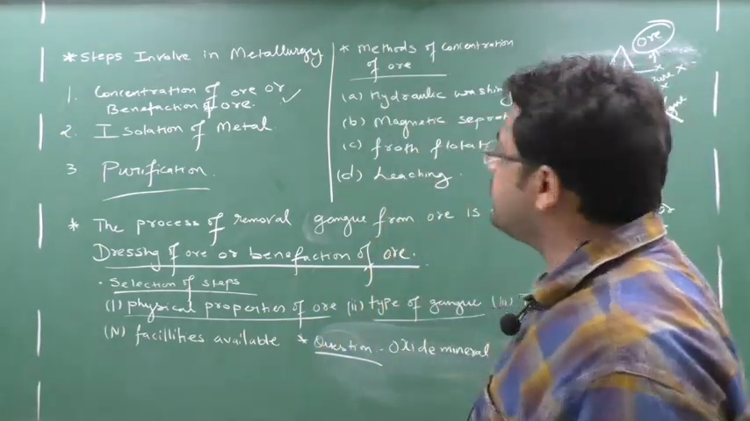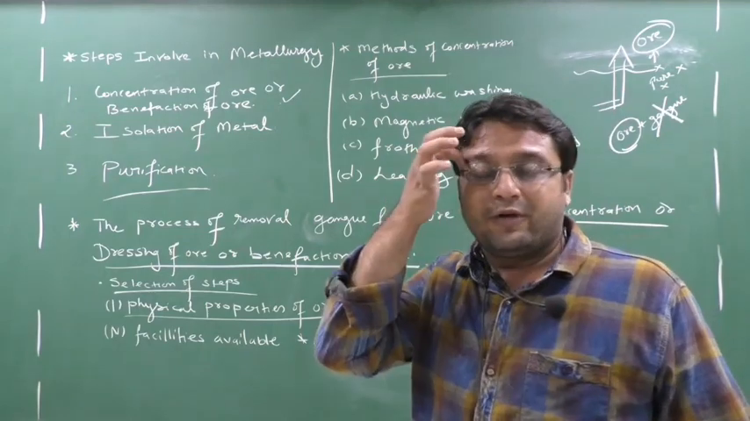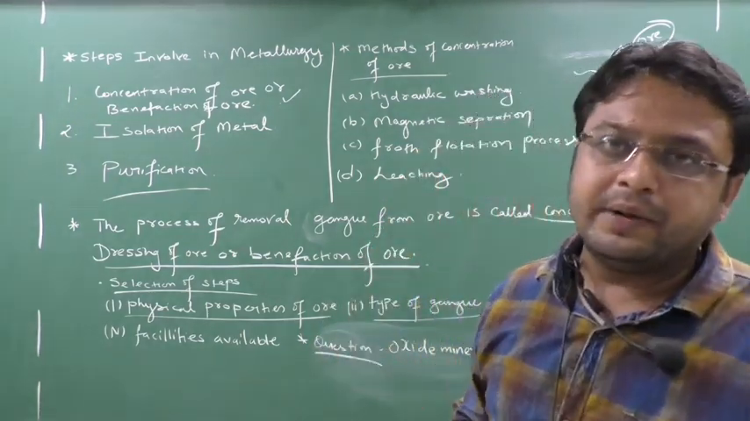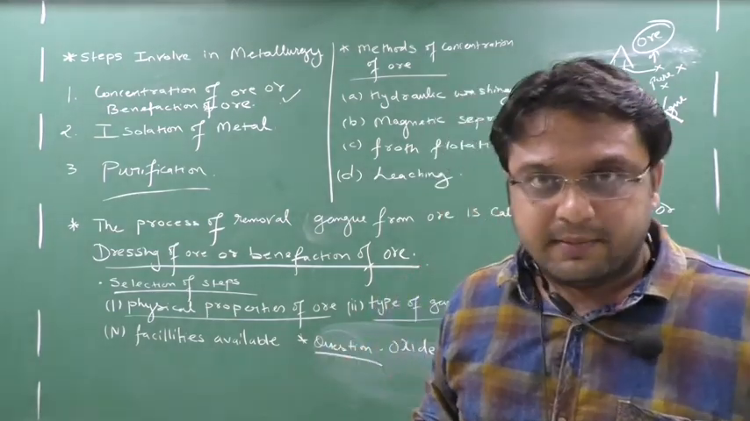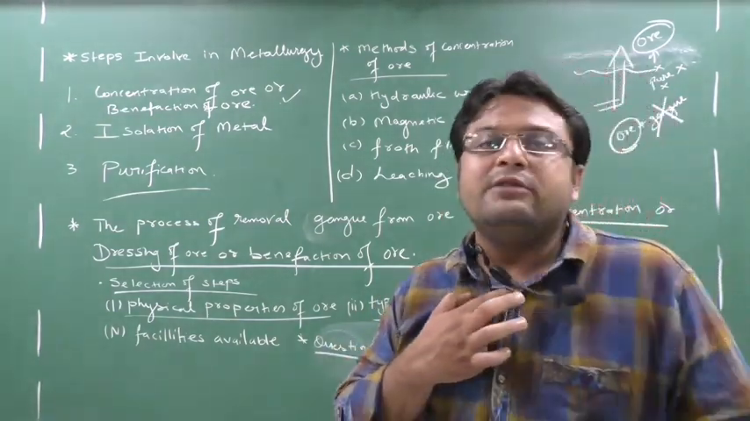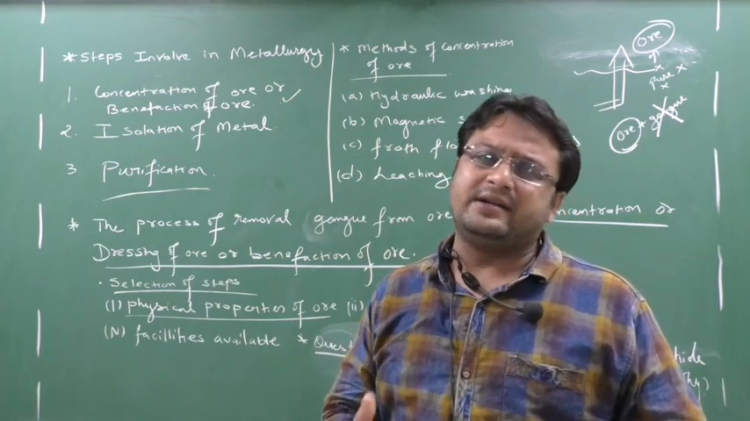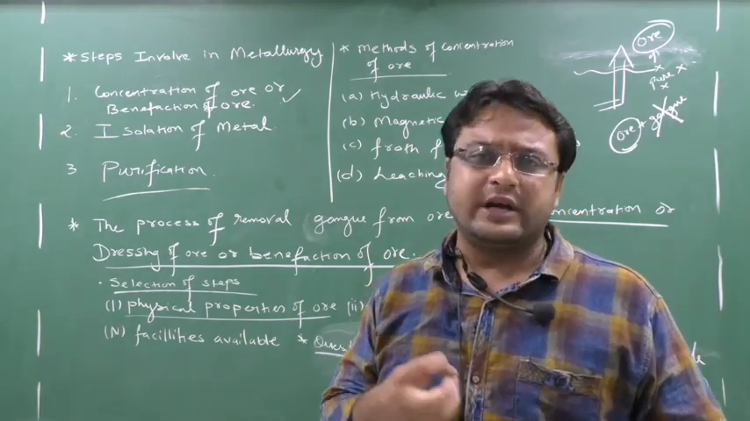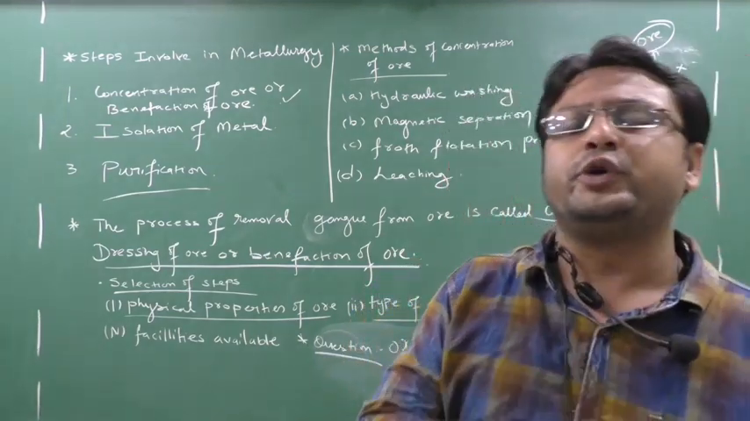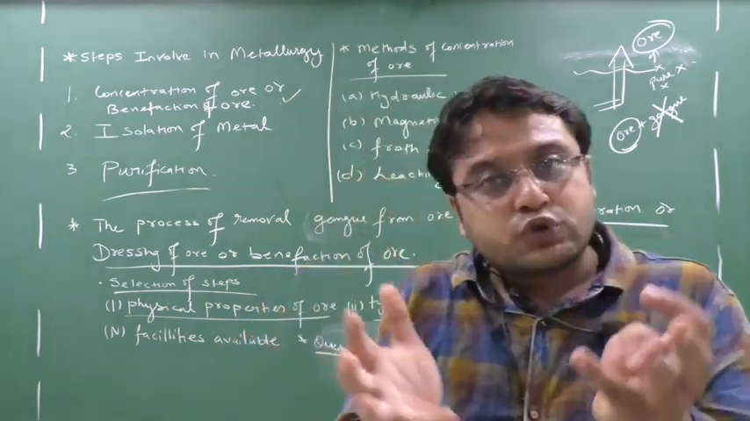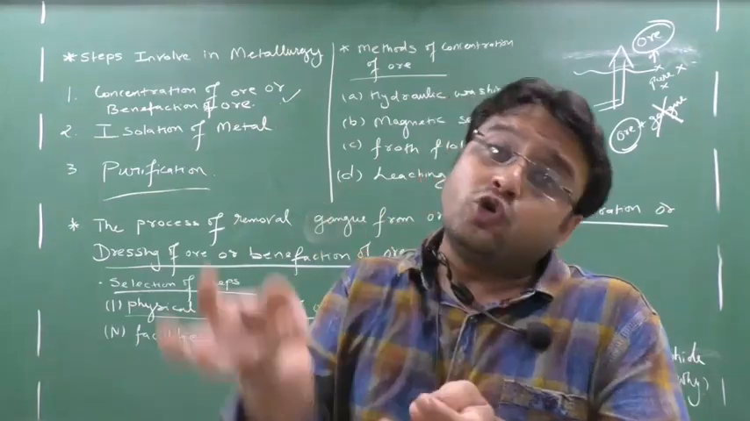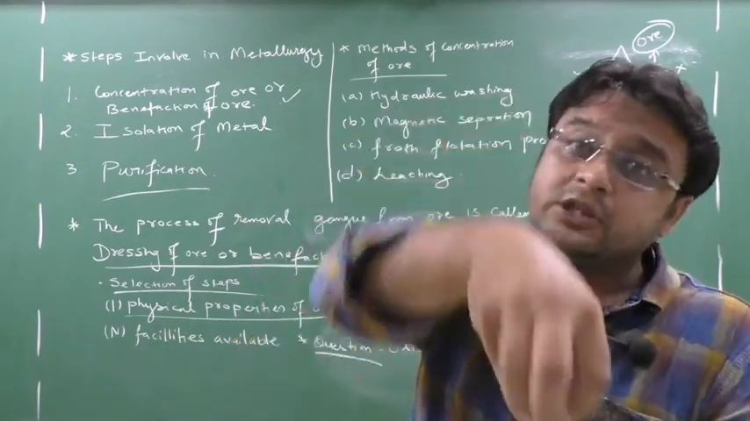See, the first step is to remove the gangue from the ore, from the earth crust. When you dig out the minerals, you will not get pure ore. You will get the ore, but associated impurities you will also get. Like I told you, you will get clay, sand, stones, some earthy impurities, remains of dead plants and animals. These are all insoluble. Certain soluble impurities are also there within the ore.